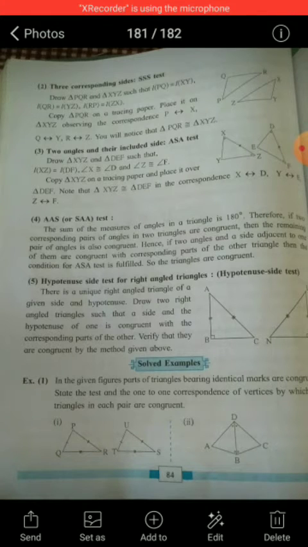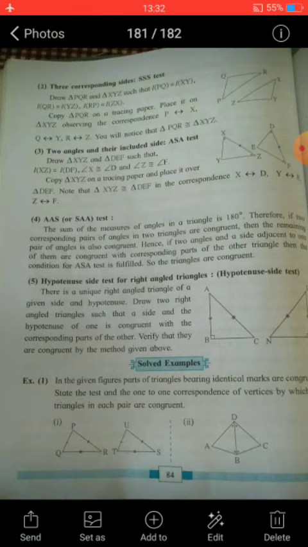And here triangle PQR and triangle XYZ are shown. Here PQ is equal to XY, length of QR is equal to length of YZ, and length of RP is equal to length of ZX. Therefore these three corresponding sides are equal in length, and these two triangles are congruent by the SSS test, that is the side test.